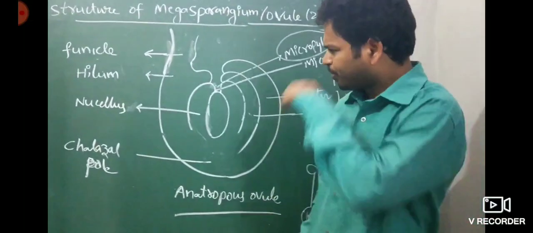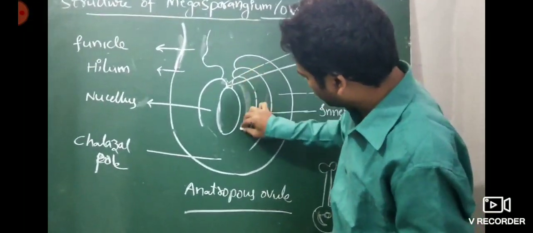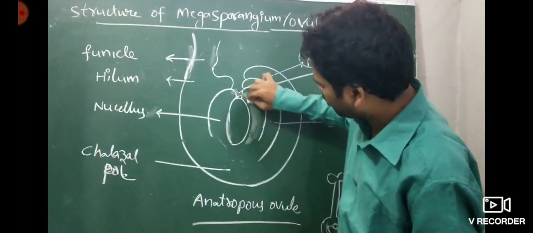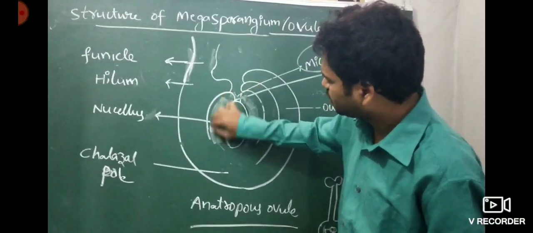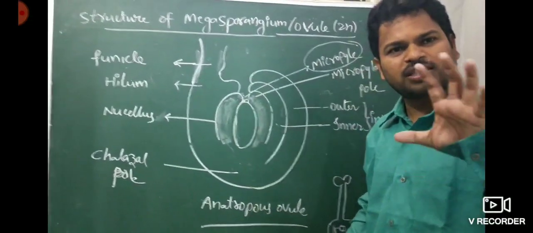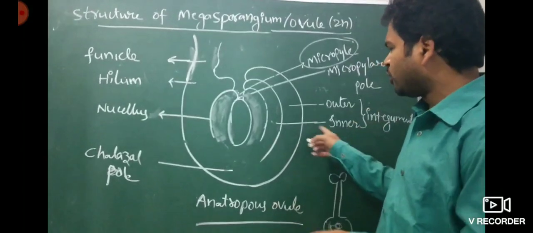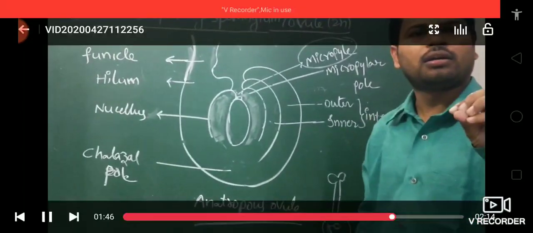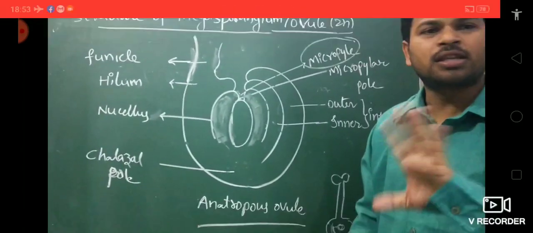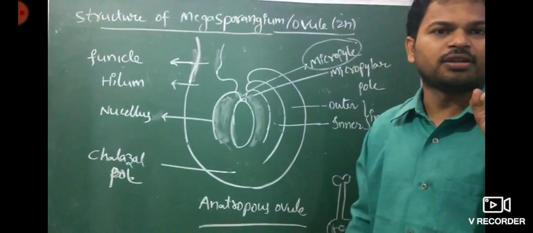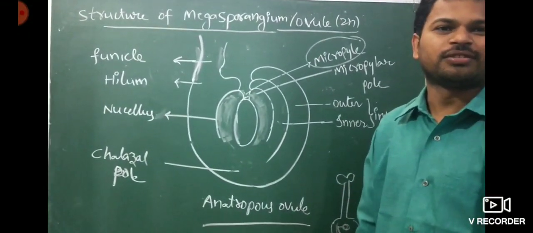Now come to the nucellus. This is the portion called nucellus. Very important: the mass of tissue which is enclosed by integuments is called nucellus. It is not nucleus, it is nucellus. Nucellus is also diploid in condition.